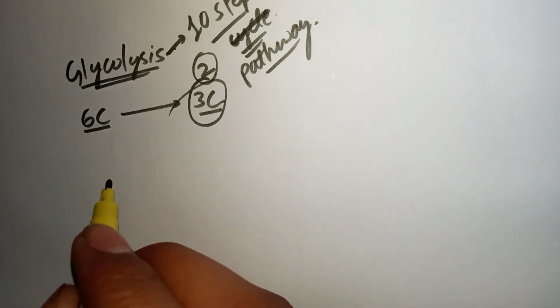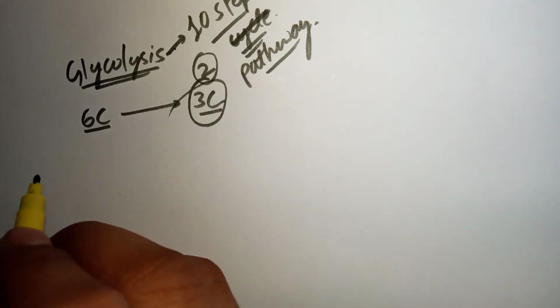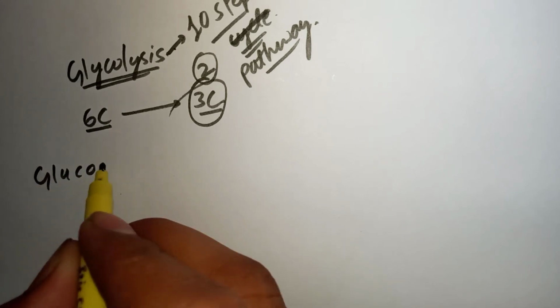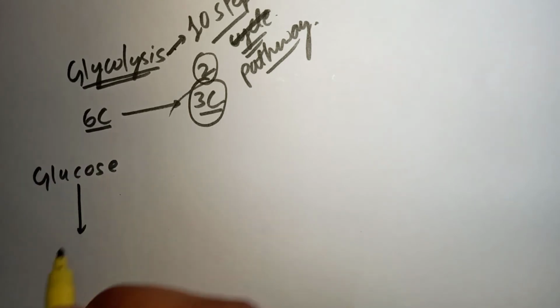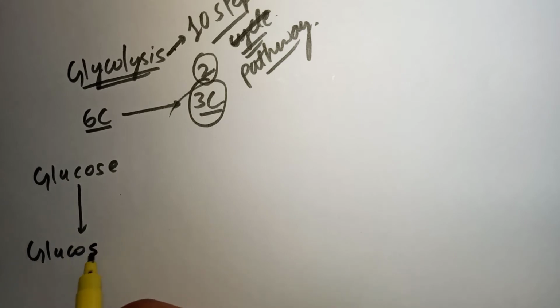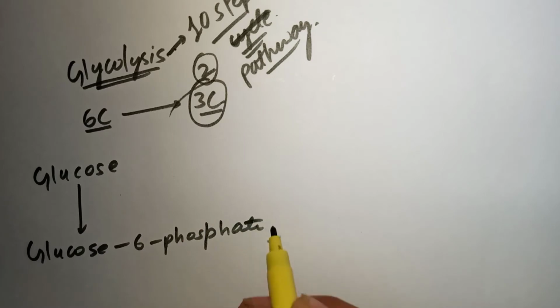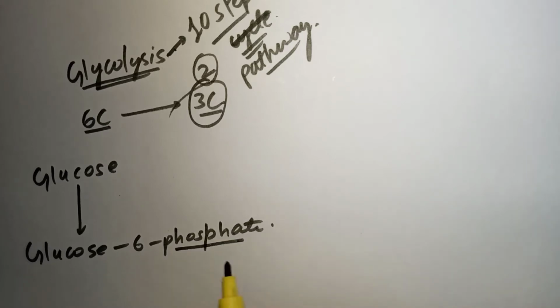Okay, so let's focus on the first step. The first step is nothing but the conversion of glucose into glucose 6-phosphate. And why do we have to do this? For the breakdown of any monosaccharide like glucose, galactose, fructose, we have to first phosphorylate it. Like we have to add a phosphate group to it. Why so? Because for the breakdown of these things we need to phosphorylate. If we do not phosphorylate, then we can't break these down.